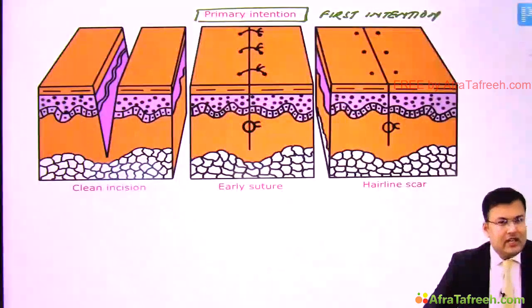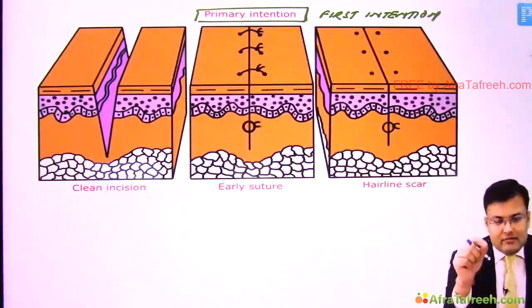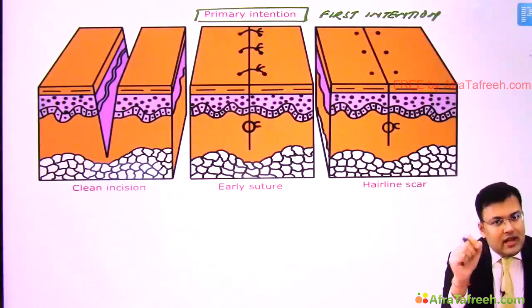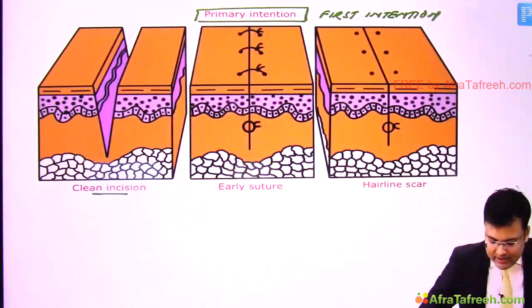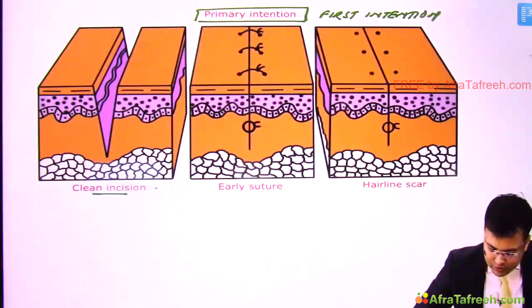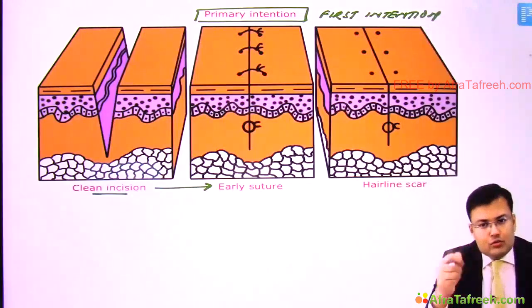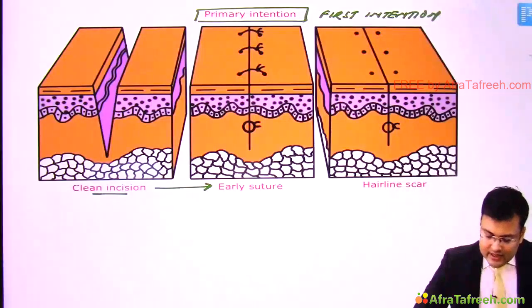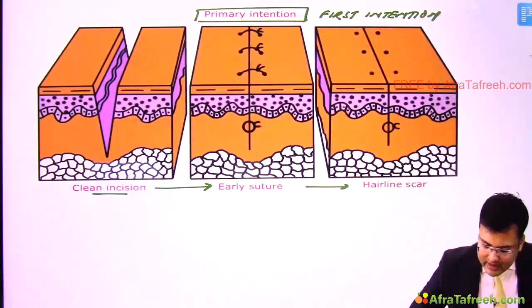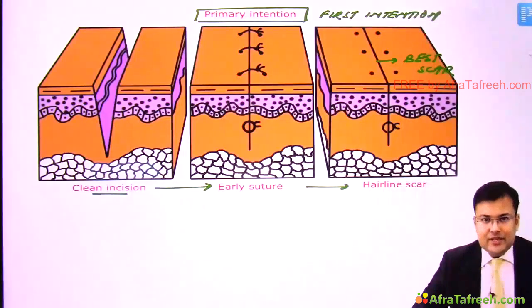Right? And what is the classical example you have seen in surgery? That we have to give an incision, and after giving the incision, so there is a clean incision, and we have to perform the suturing. So we are going to suture the wound, and after that you can see that there is a hairline scar. Clear? So the best scar is seen after healing by primary intention.